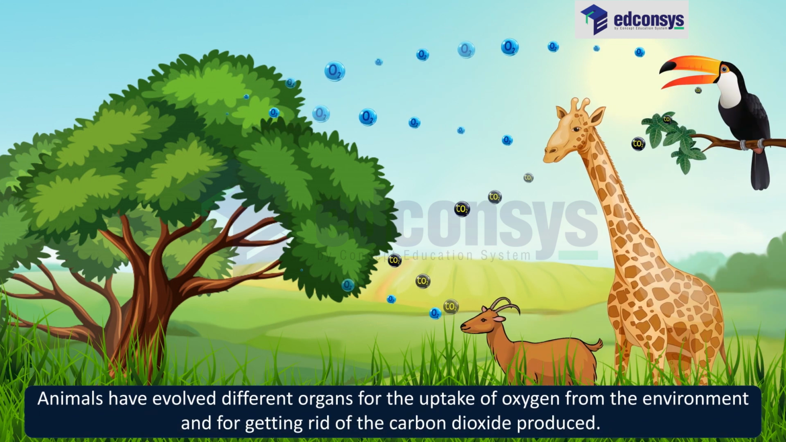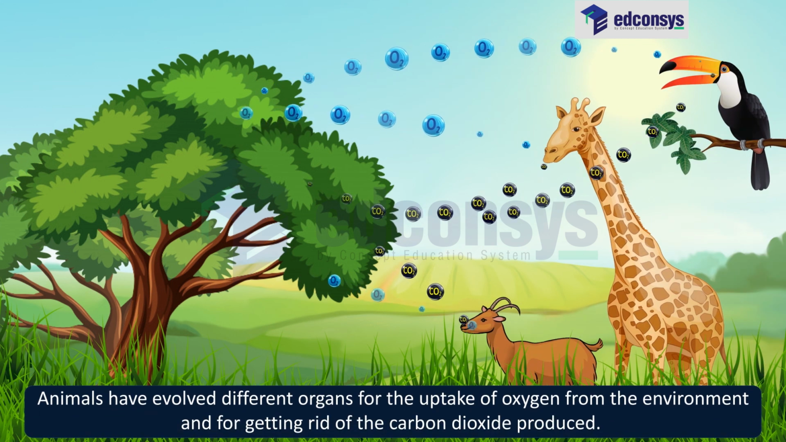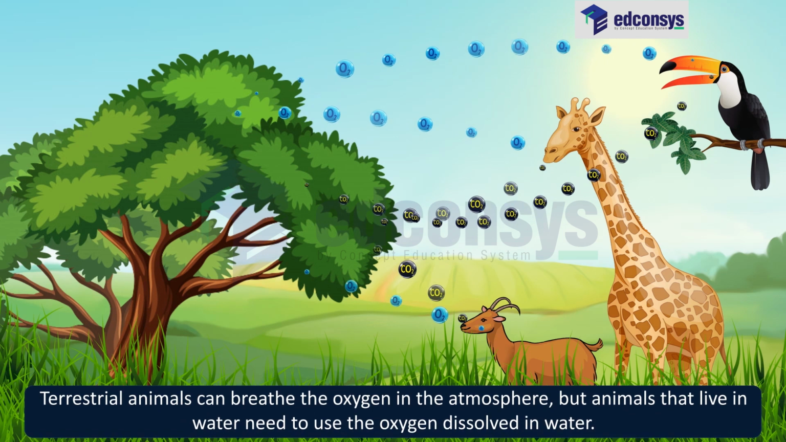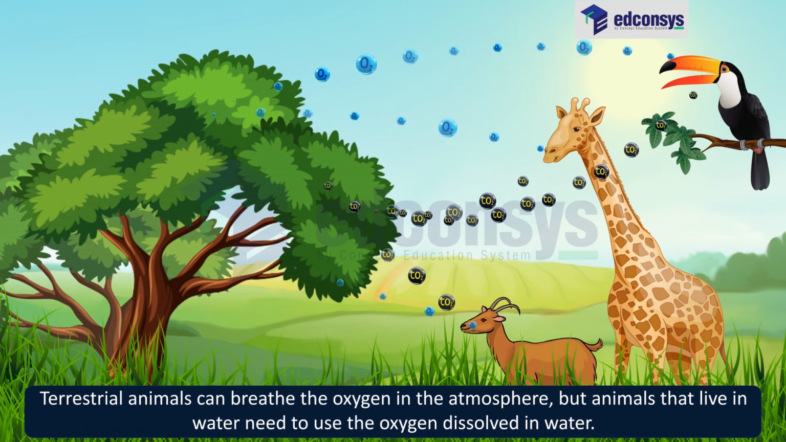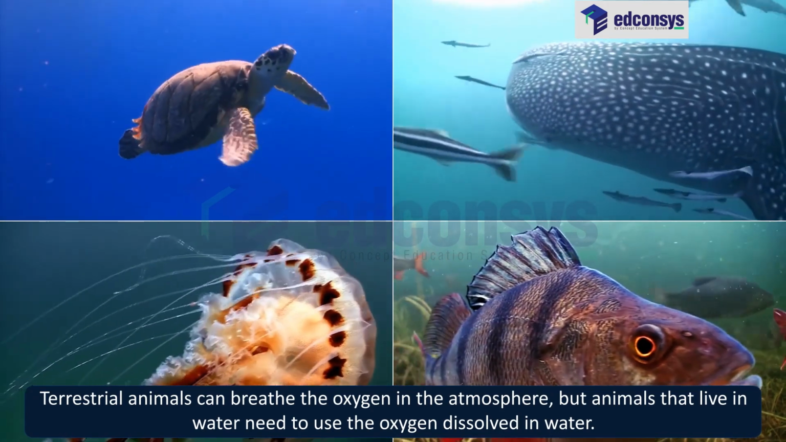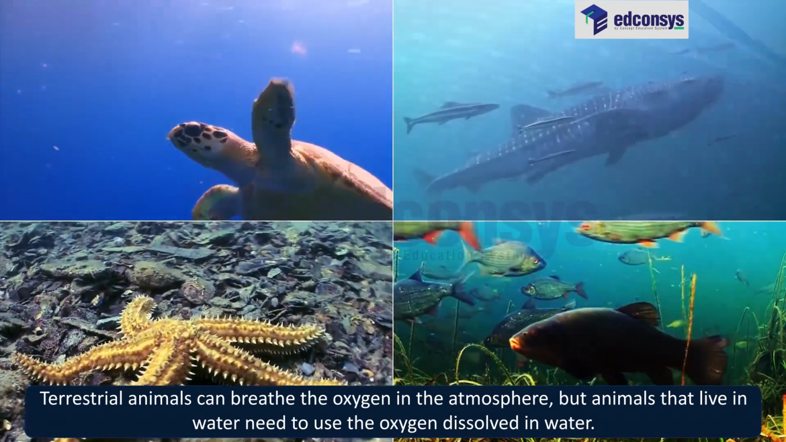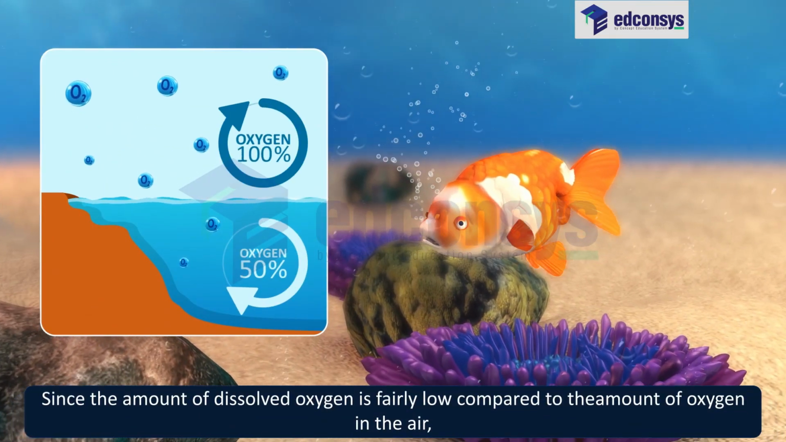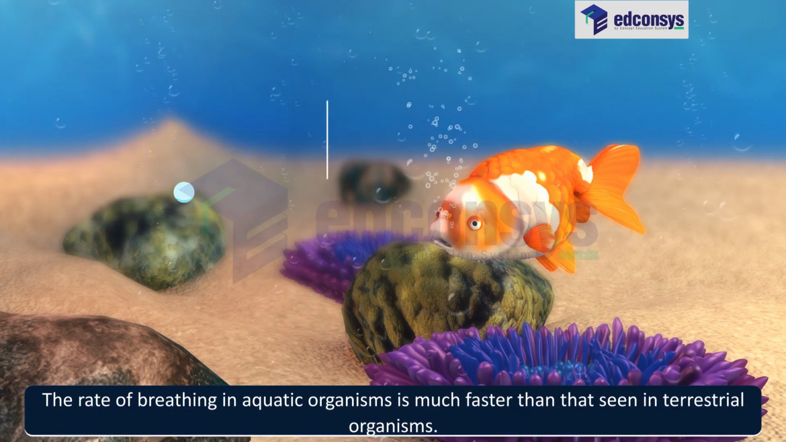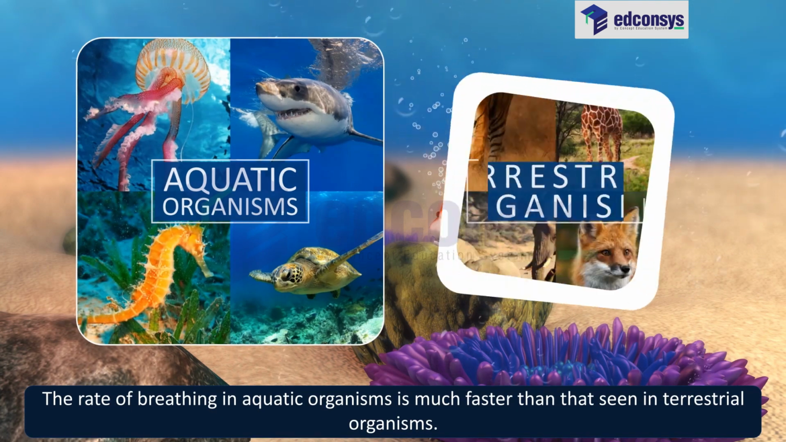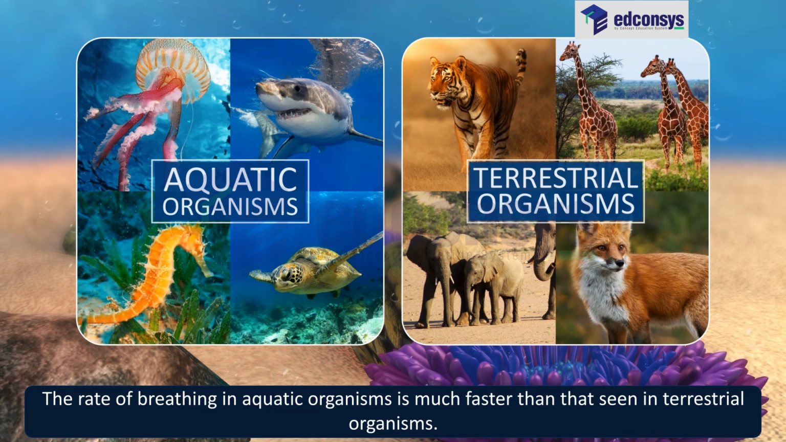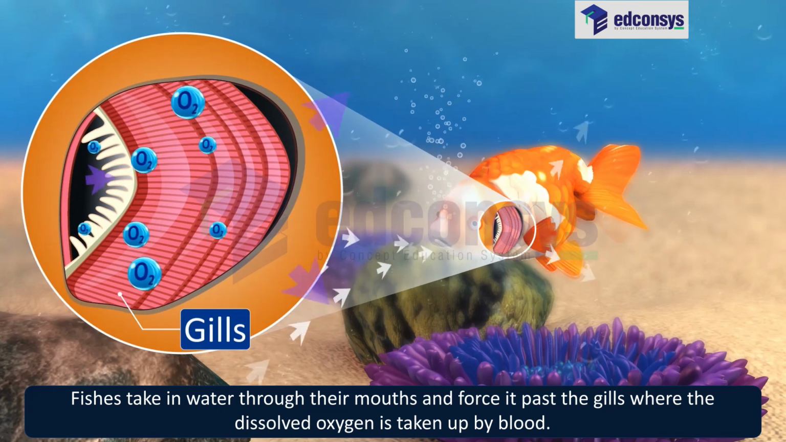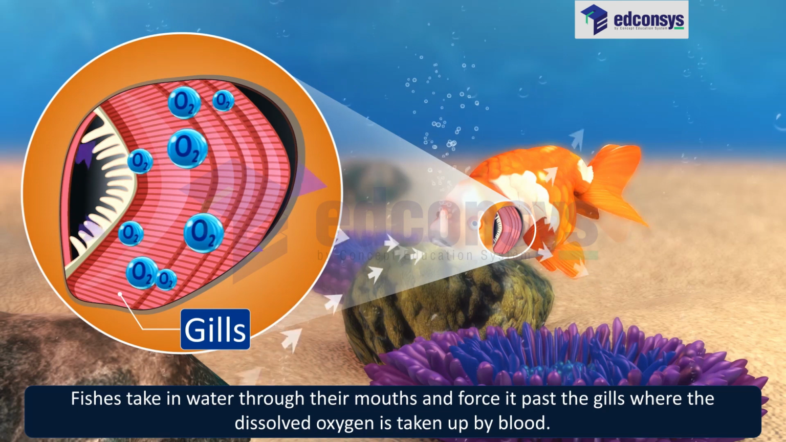Animals have evolved different organs for the uptake of oxygen from the environment and for getting rid of the carbon dioxide produced. Terrestrial animals can breathe the oxygen in the atmosphere, but animals that live in water need to use the oxygen dissolved in water. Since the amount of dissolved oxygen is fairly low compared to the amount of oxygen in the air, the rate of breathing in aquatic organisms is much faster than that seen in terrestrial organisms. Fishes take in water through their mouths and force it past the gills, where the dissolved oxygen is taken up by blood.